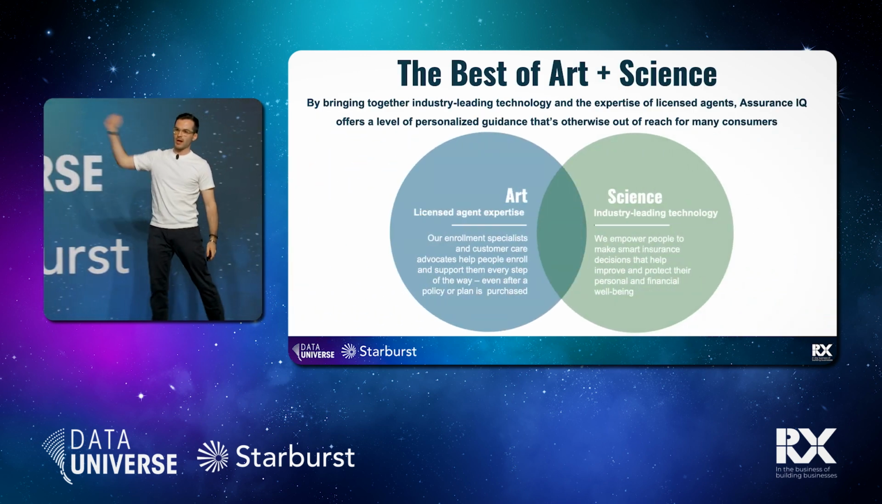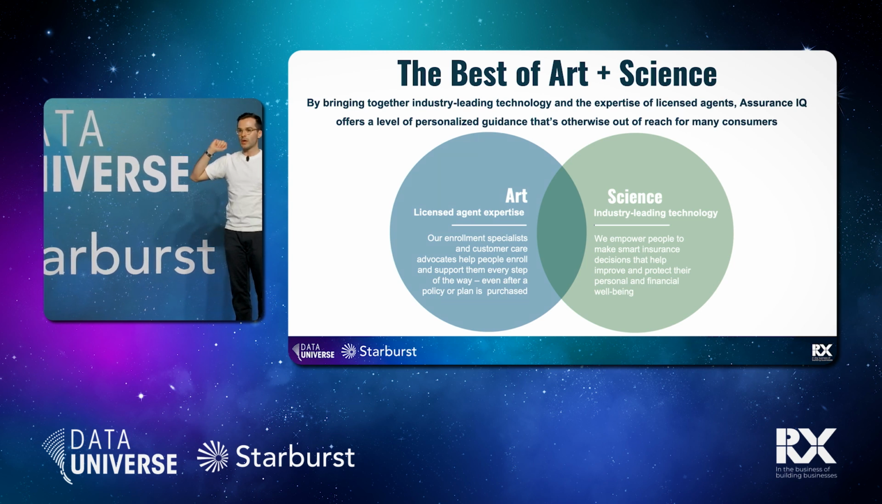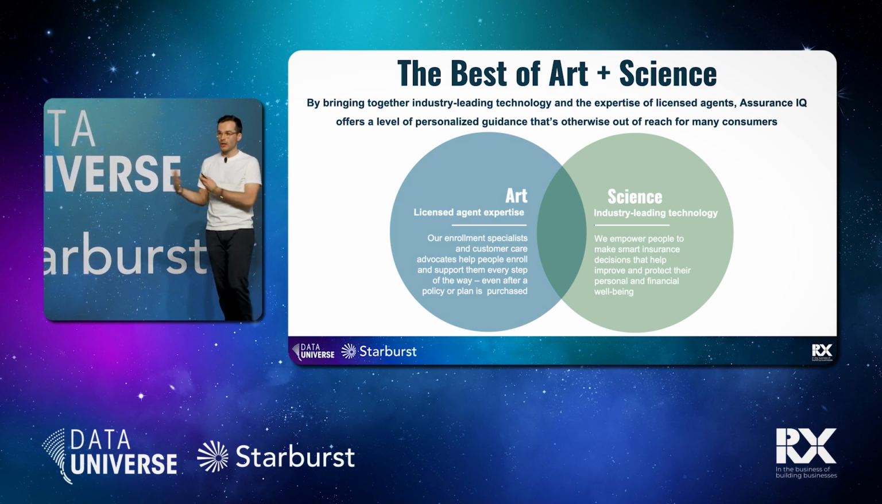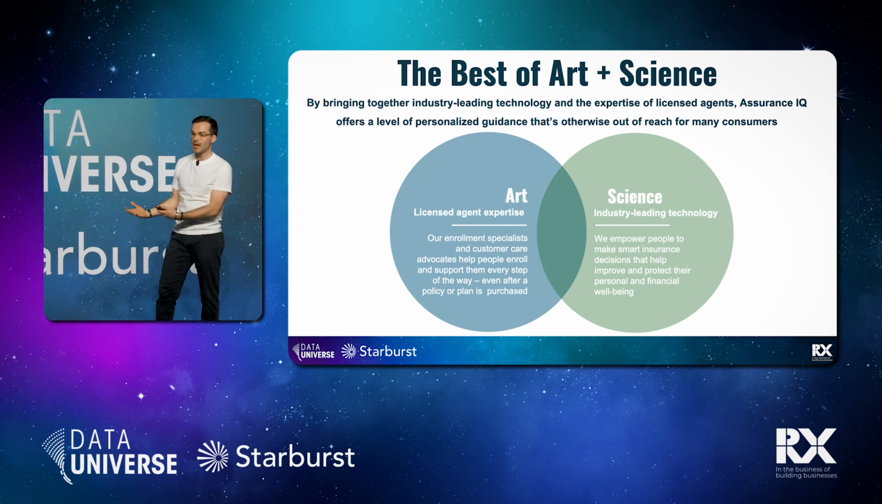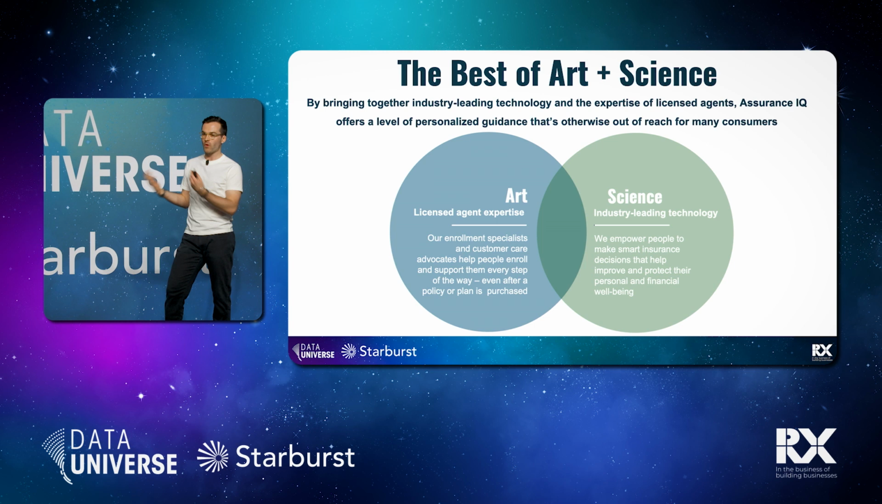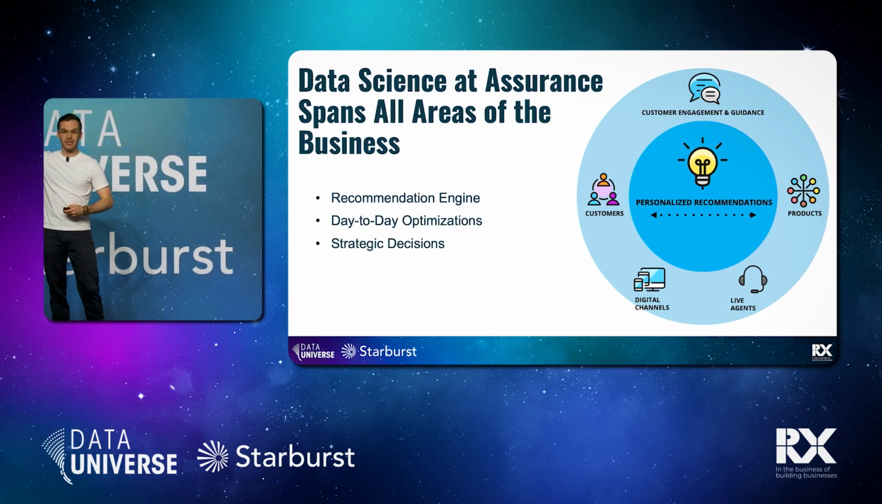And we summarize all of this as being the best of art and science, because on the one hand, we have our agents that can have that emotional connection with our customer and talk to them in the moment and understand the needs. And then on the other side, we have our technology that enables us to scale this personalization to people at a cost that is far more affordable to everyone than it would usually be without our technology capabilities. And the cool part about it is we were also founded on data science.